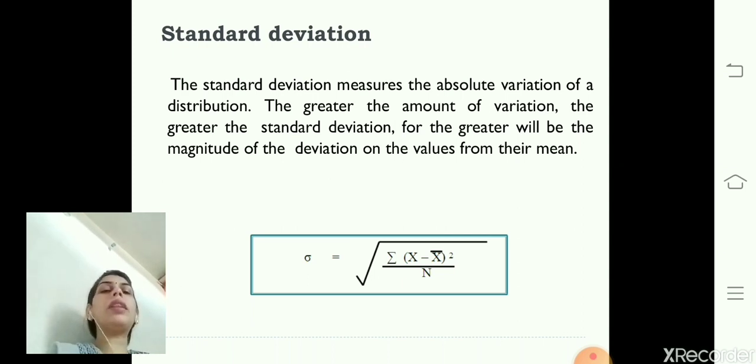There is one more method, that is the assumed mean method. You can calculate the mean with the help of the assumed mean method. After that you can find the difference of the mean with each variable of the data set, and then you can square those values, sum them up, divide by the total frequency and find the square root, and that will be the standard deviation.